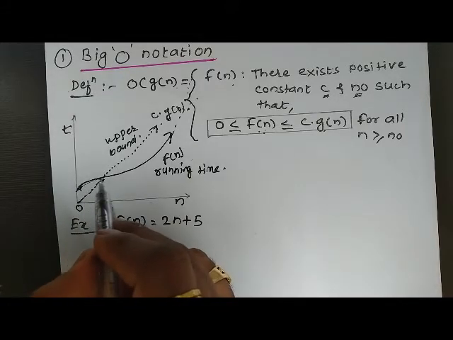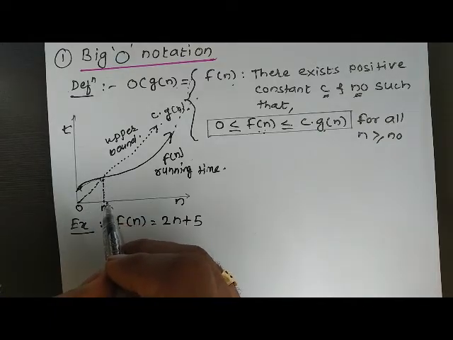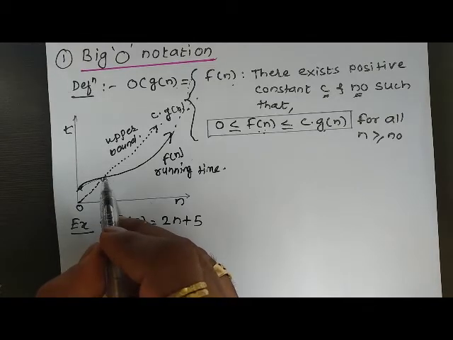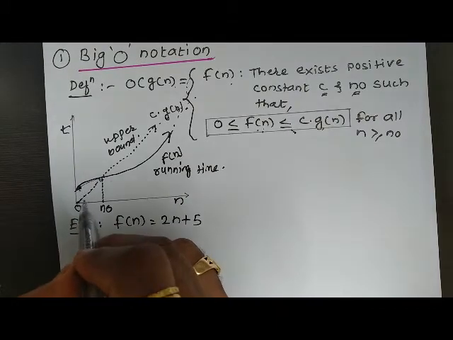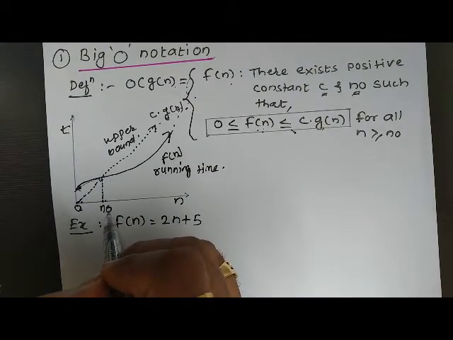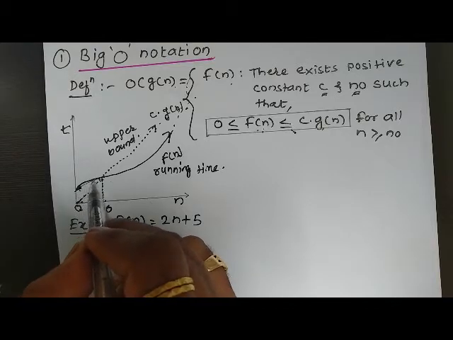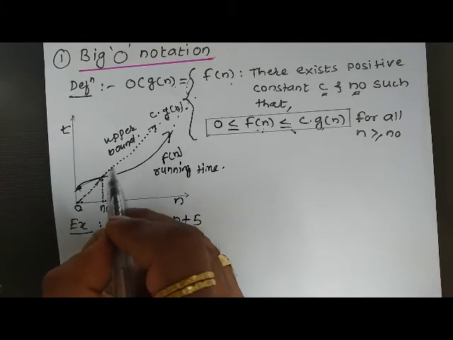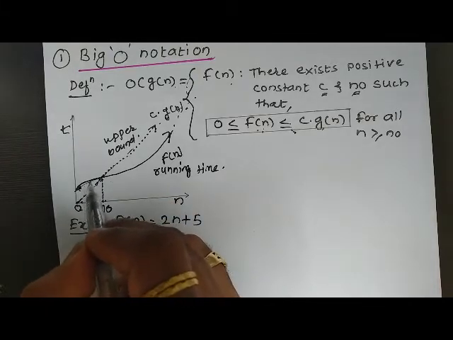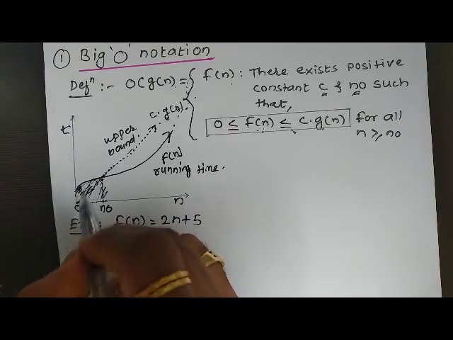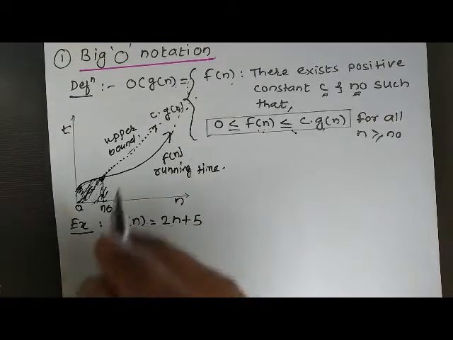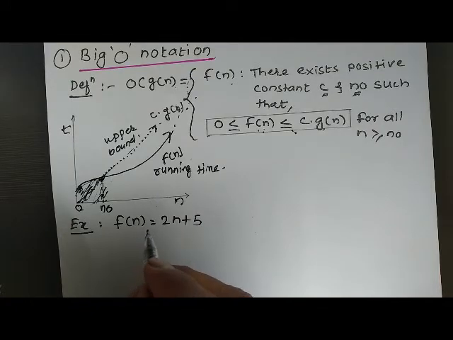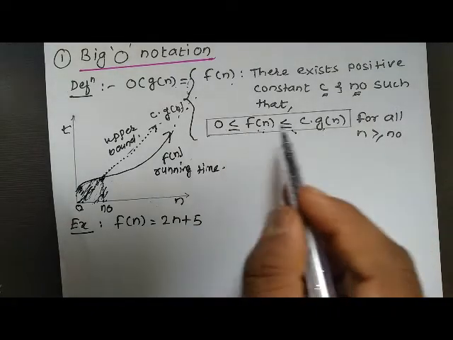But after a particular set of input values, this condition will always hold. So you can observe here that at some input range, that is 0 to n naught, this running time is greater than this upper bound. So it may happen for some period of time, but after this intersection point, it will never cross.